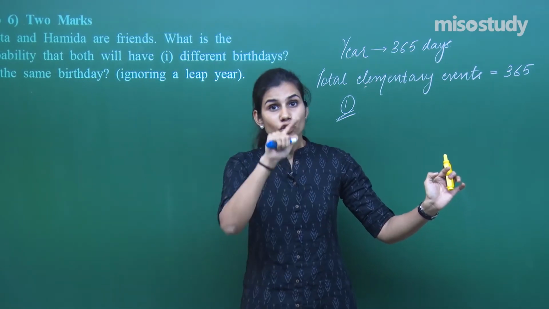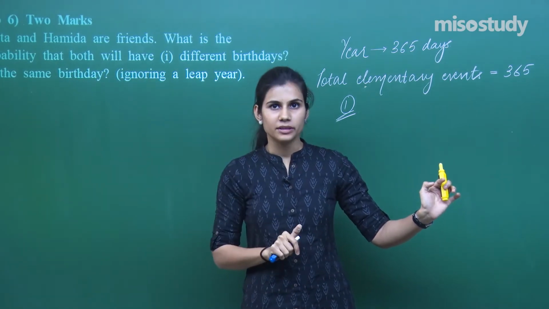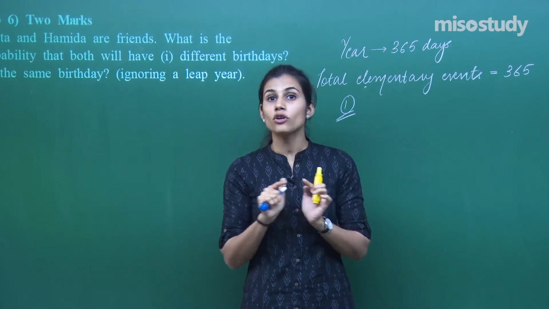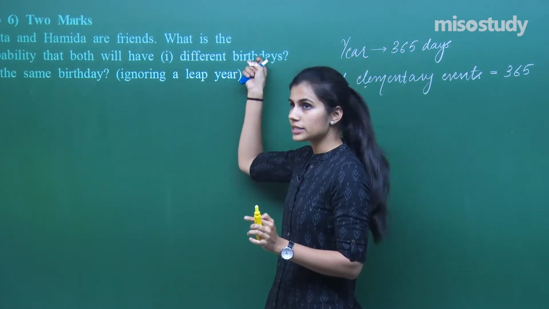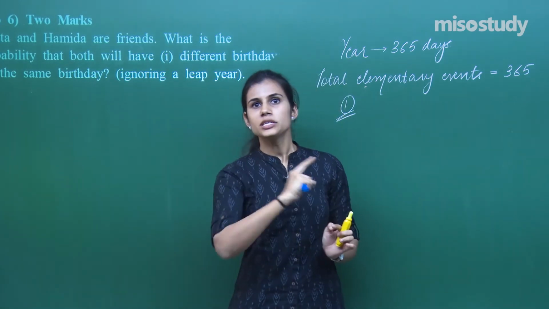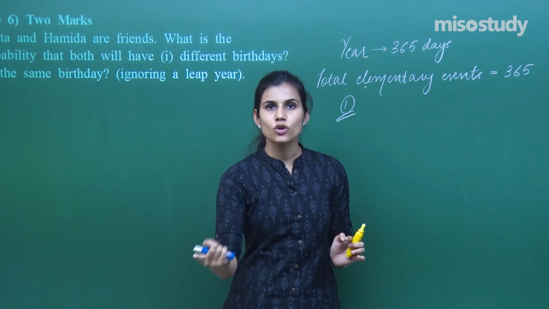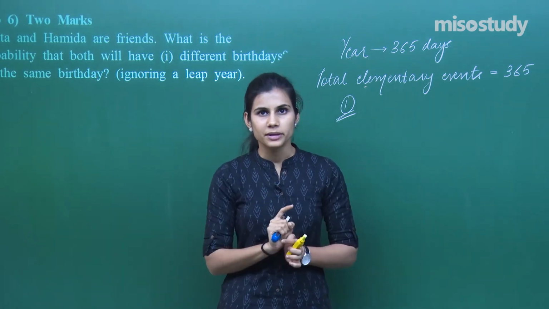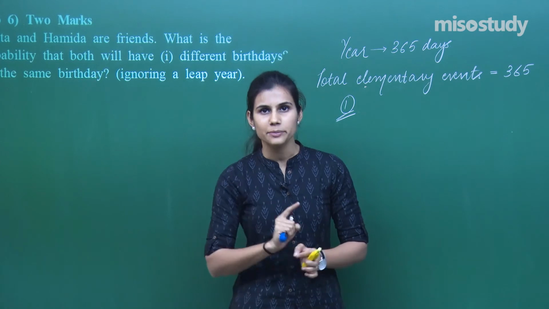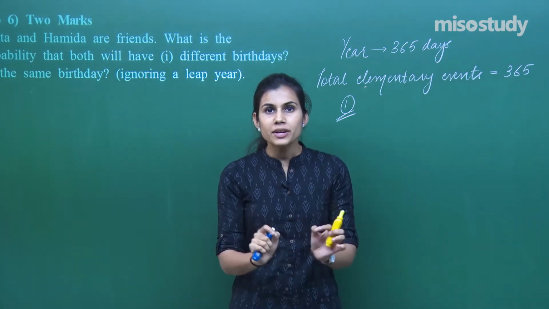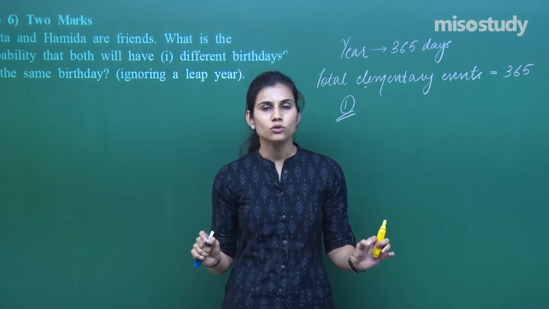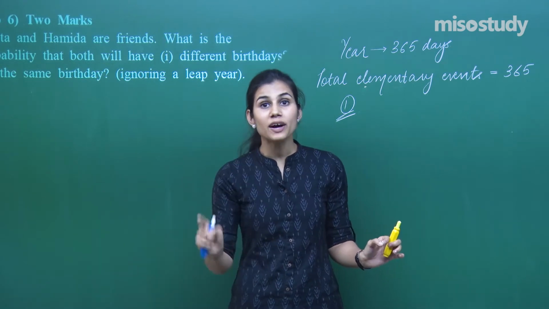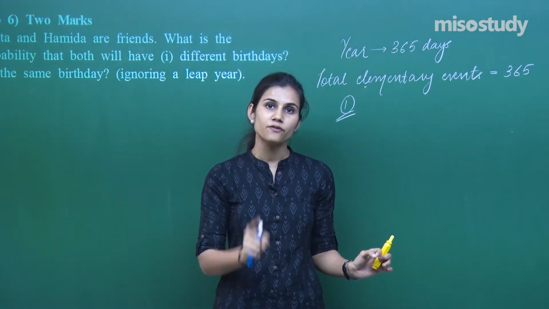Now that day crosses out for Savita to have her birthday on that day, right? Because both of them cannot have birthday on the same day for the first condition. That means out of 365, one possibility has gone for Savita to have her birthday, and it is that day in which Hamida is celebrating her birthday. So favorable number of days left for Savita to have her birthday are 365 minus 1, which is 364.